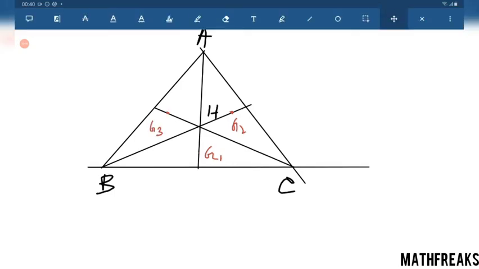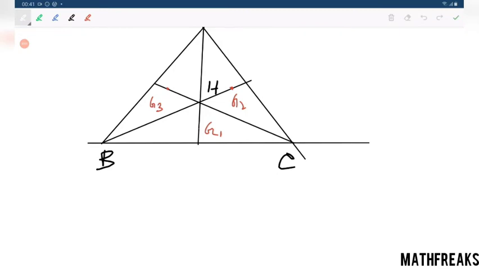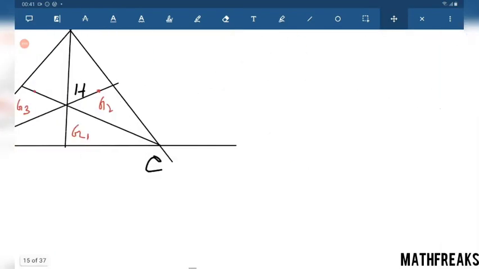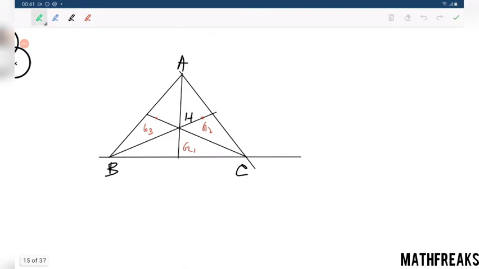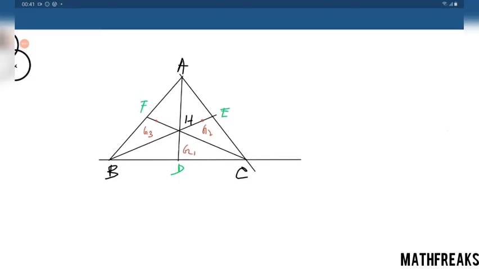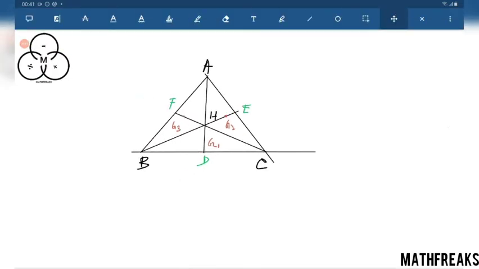Now the interesting thing is how we can conclude that G1 lies on the altitude of the triangle. This is D, this is E, this is F. These are the altitudes of the triangle.